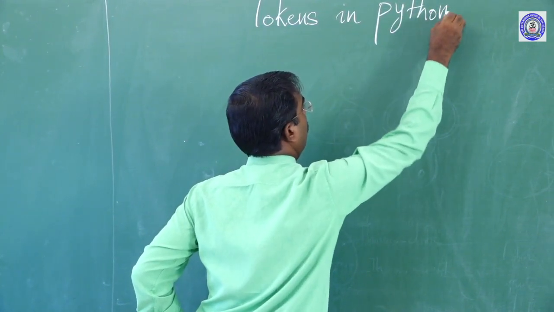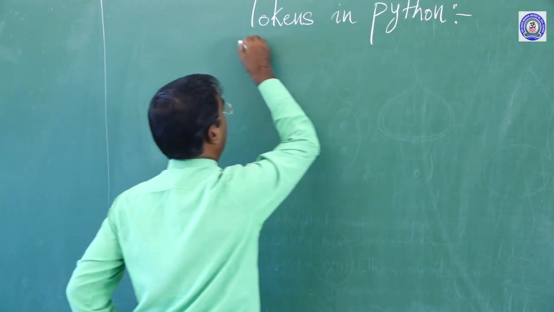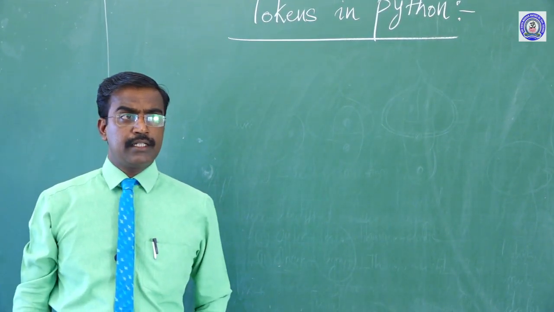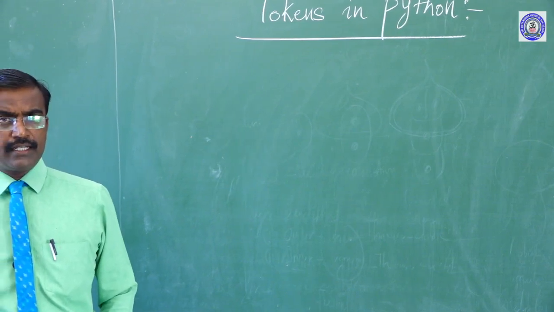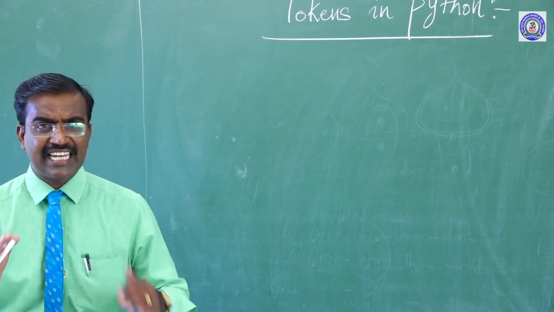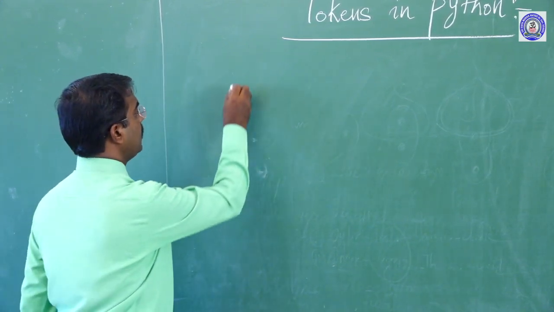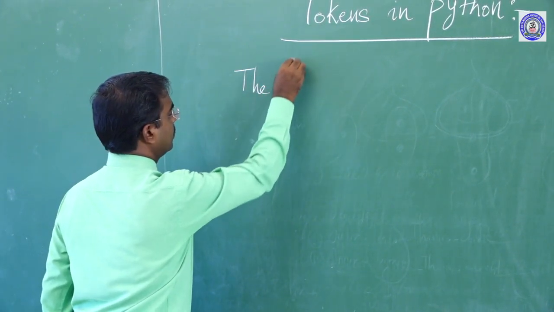Actually, what are called tokens, or what is tokens? It is a definition. The basic data types collectively known as tokens.